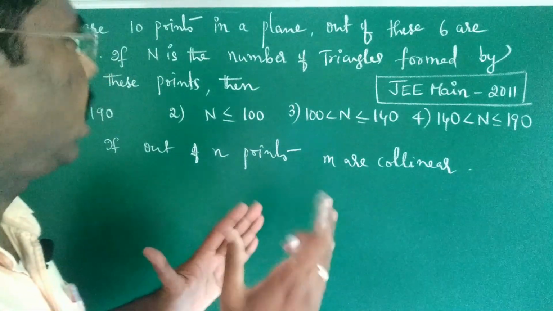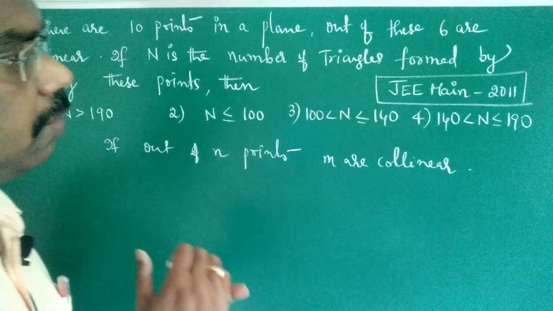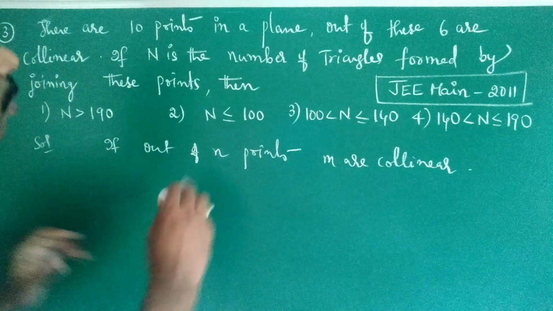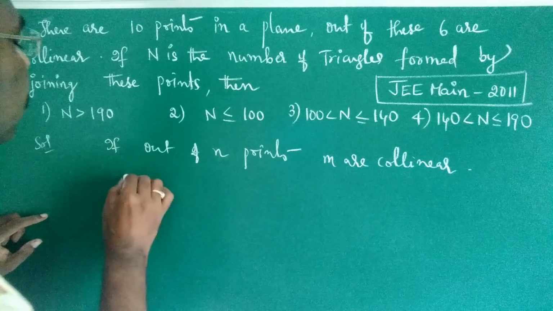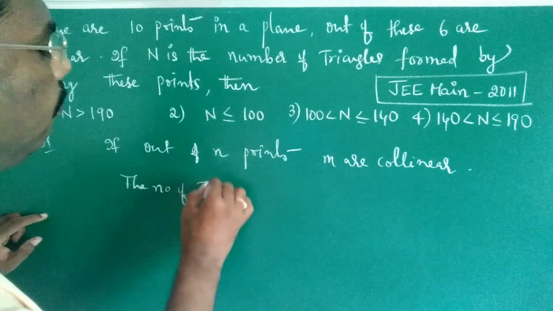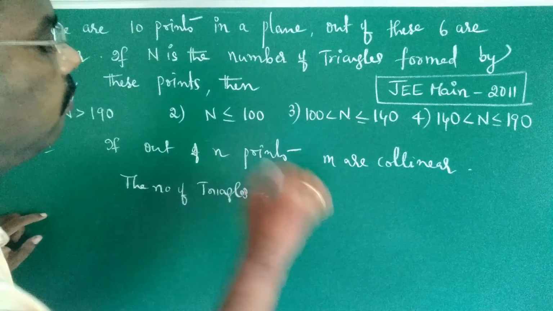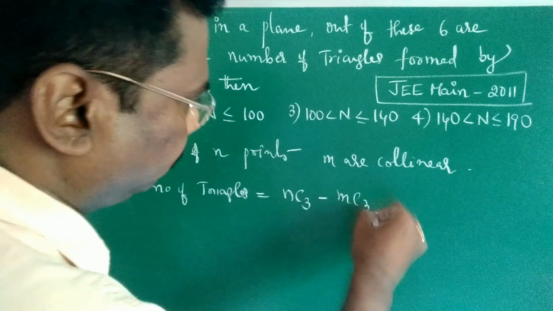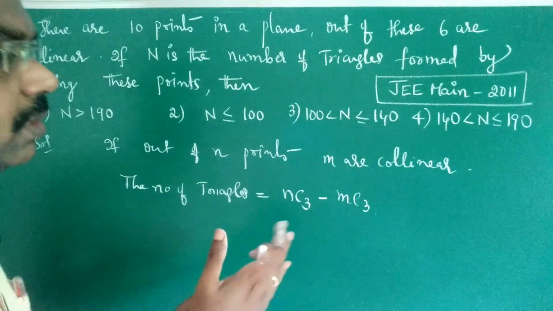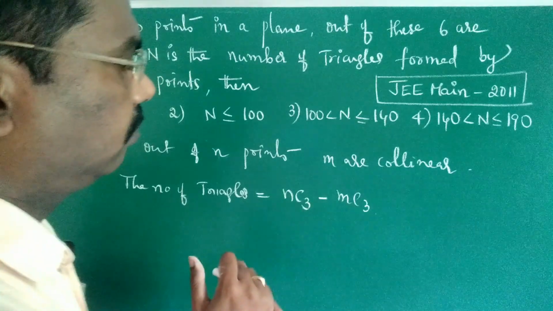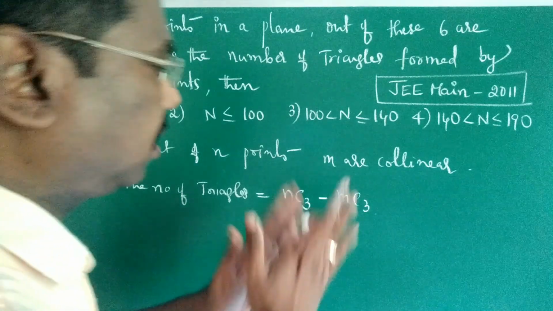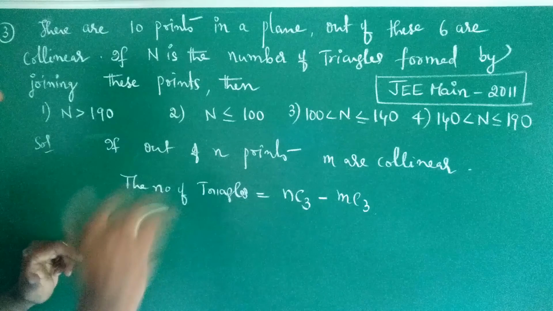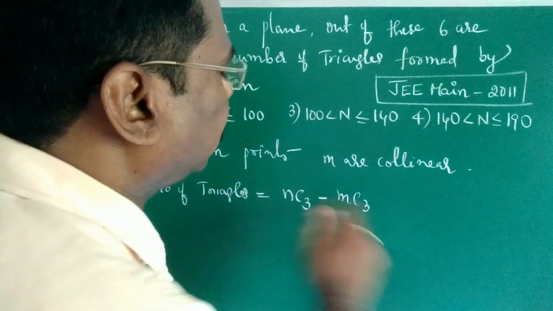Now the number of triangles formed: to construct a triangle, you must want 3 points. Now the number of triangles is equal to nC3 minus mC3. Collinear points do not form a triangle. Therefore, the number of triangles is equal to nC3 minus mC3.